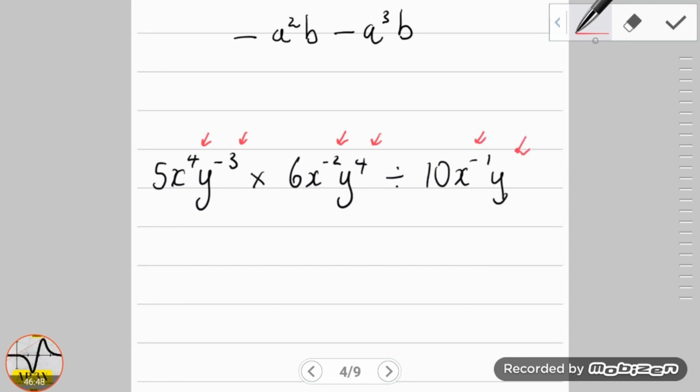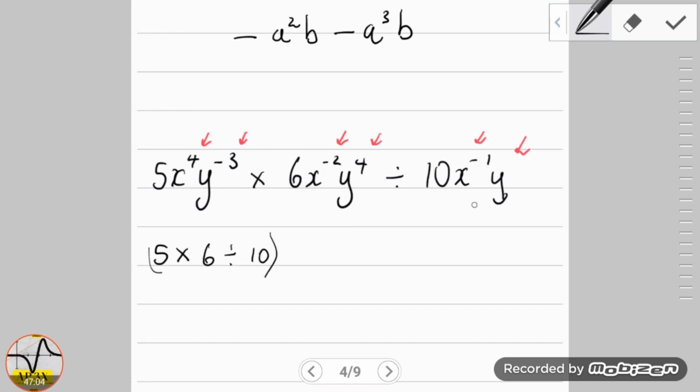Okay, so let's focus first on arranging the numbers. We have 5 multiplied by 6, divided by 10.